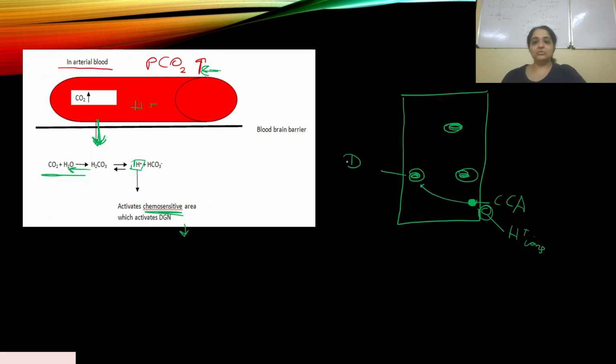Now this is stimulated, and it sends a signal to the DGN: now you do your job. The DGN area becomes highly stimulated.